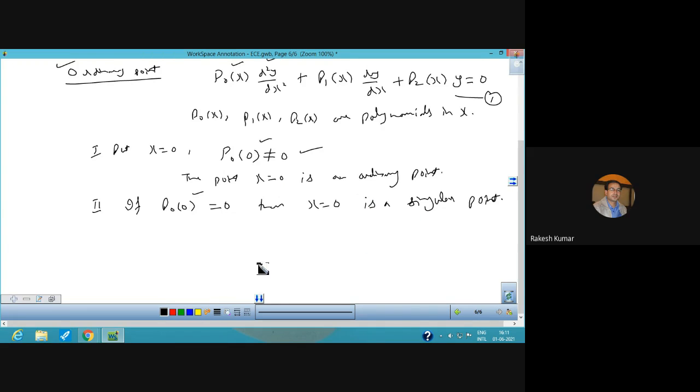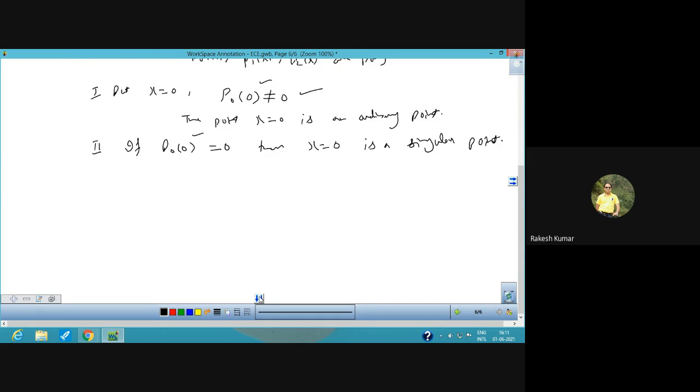Now let us find out the solution by taking the help of a question. Solve the series: d²y/dx² + xy = 0. Now we have to solve this second order differential equation in series.